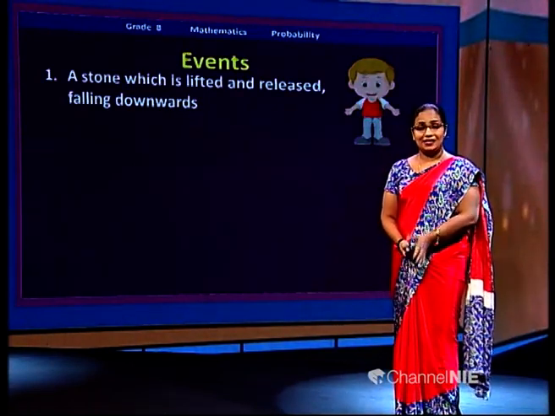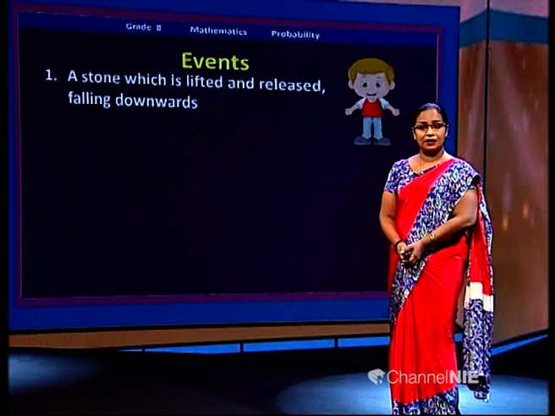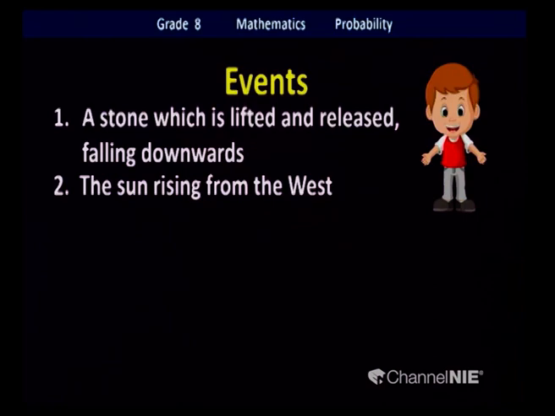It's true, it happens. Another event: Sun rising from west. Does it happen? Is it an event? Yes, it is an event, but it never happens or never occurs.